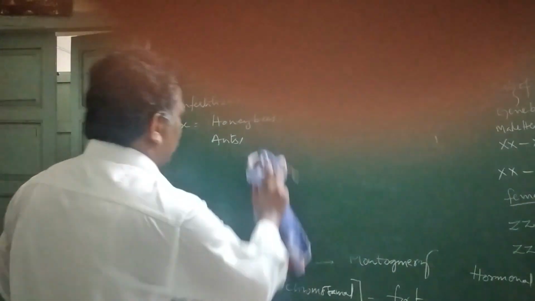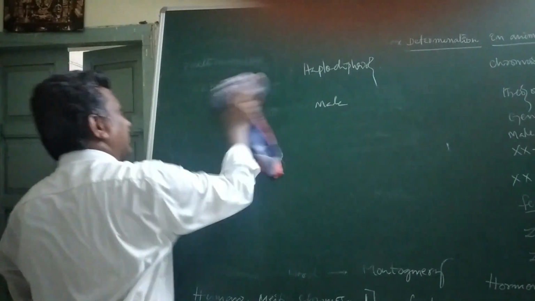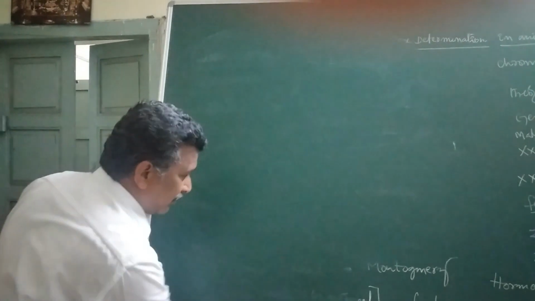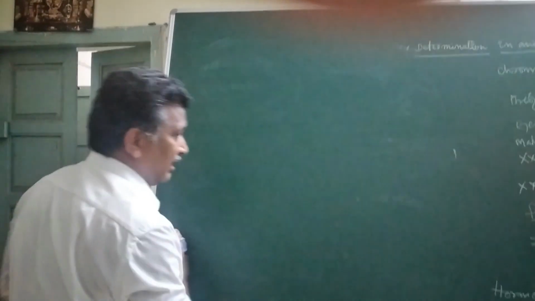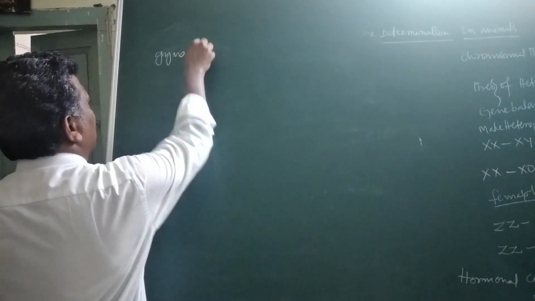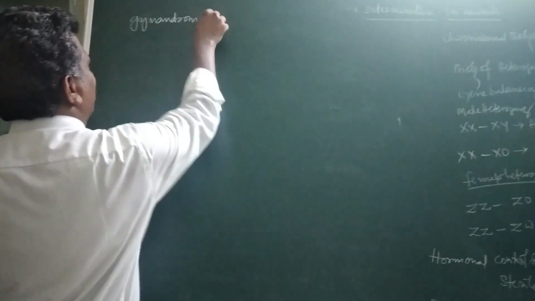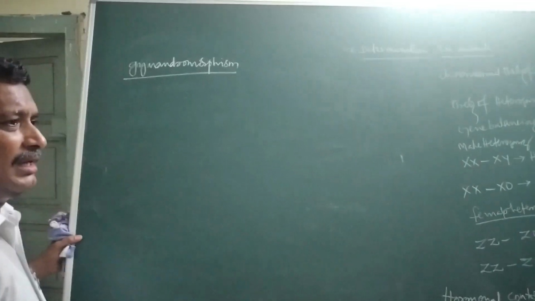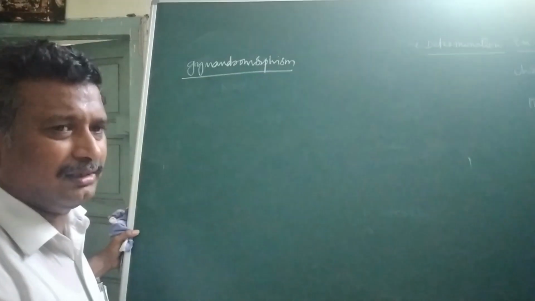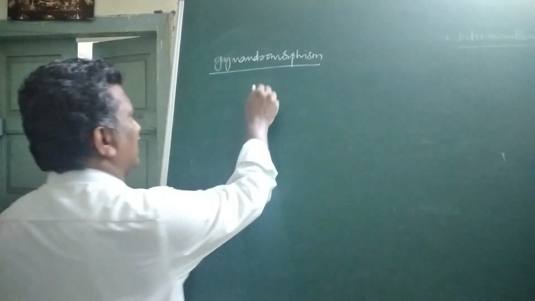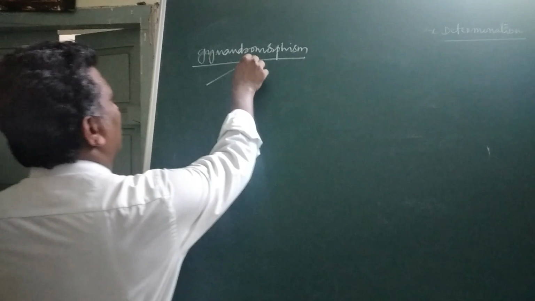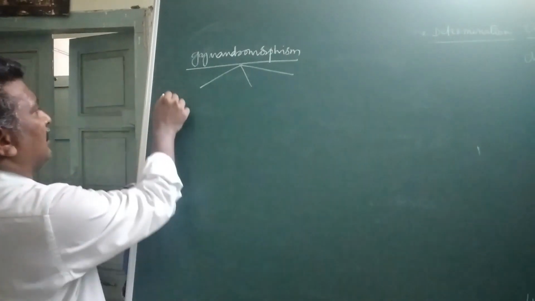Then one more here is gynandromorphism. A single organism will have characters of both male and female. It can be divided into three kinds.